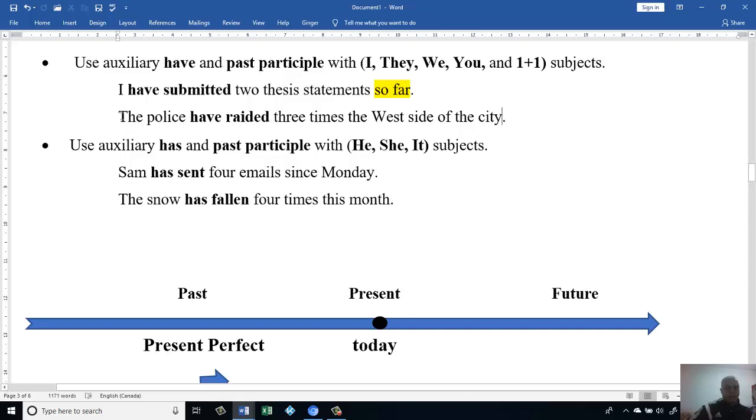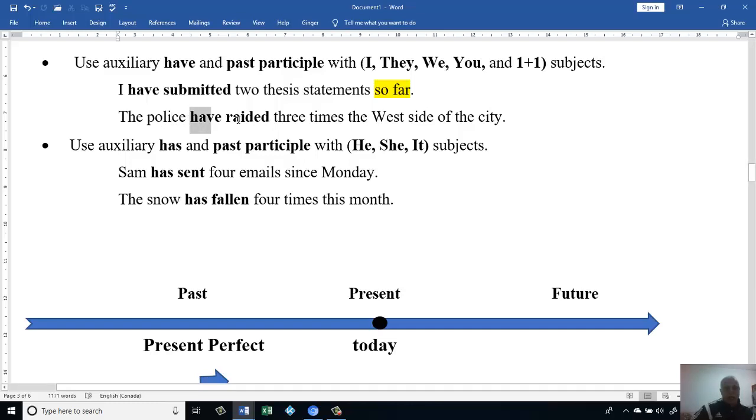For example, let's analyze the sentence. The police, it means a group of police, not only one person, even though I don't have an s here. Because we know there are some nouns that look singular, but in reality they are plural. The police means a group of police.